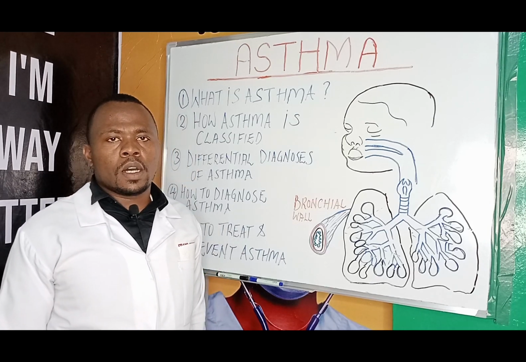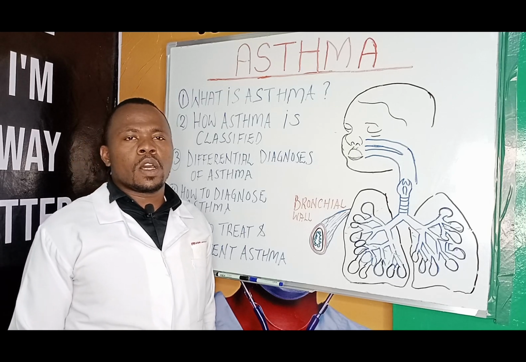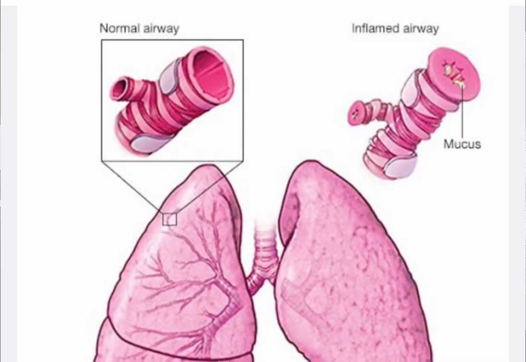Asthma is a prolonged condition of the airway where your airways narrow, they also swell and also produce excessive mucus. This excessive mucus, the narrowing of the airways and the swelling of the airway make the diameter of the airway very small, hence creating difficulty in breathing.